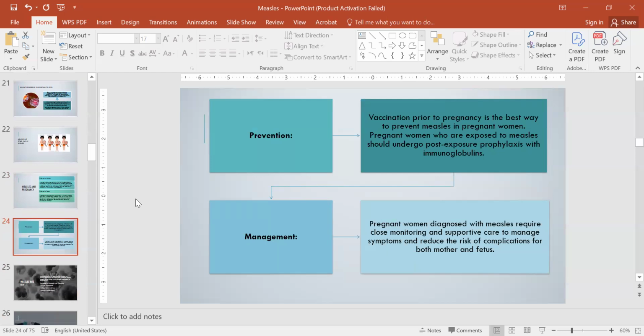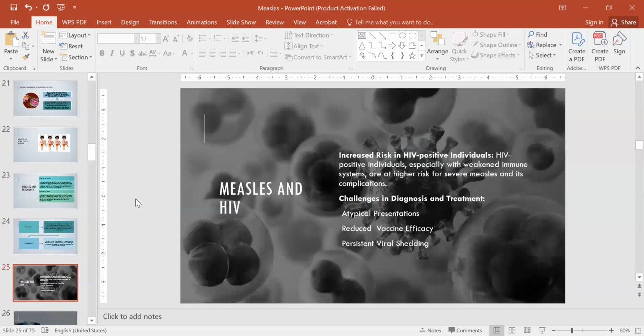So, prevention in pregnancy: vaccination prior to pregnancy is the best way to prevent measles in pregnant women. Pregnant women who are exposed to measles should undergo post-exposure prophylaxis with immunoglobulins. And if a pregnant woman is diagnosed with measles, she requires close monitoring and supportive care to manage symptoms and reduce the risk of complications for both mother and fetus.